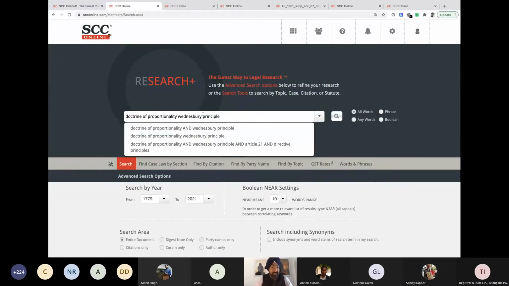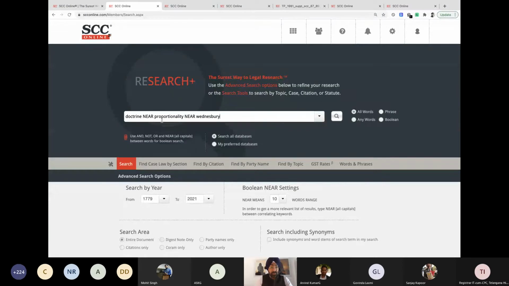Now even in this, you don't have to write everything. Just write doctrine, proportionality, and even Wednesbury, which is again a very unique name. I can just type this. And see, the software is giving me some option. I can just pick up this doctrine near proportionality near Wednesbury. There are 3 words. Like I said, if you put less words, you'll get more results. If you put too many words, too many searches, it's not going to give you anything.